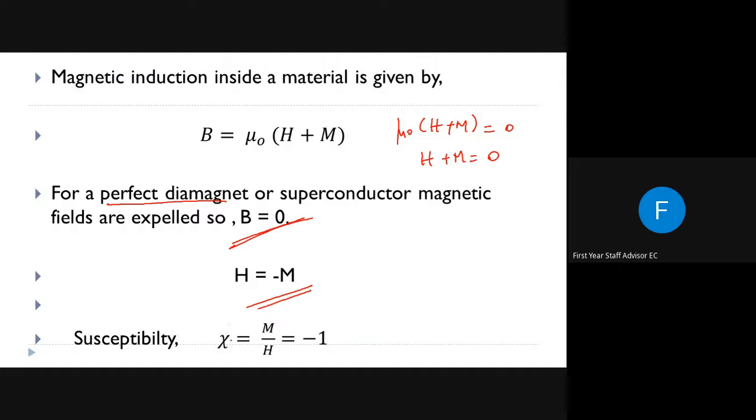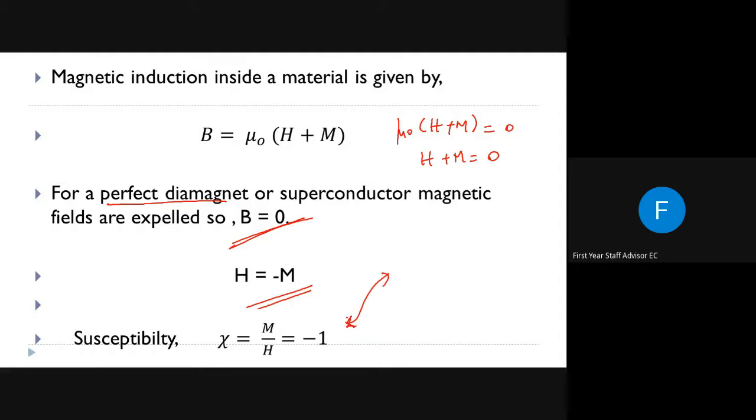Now, what is susceptibility? We know susceptibility is the ratio between magnetization and intensity of external field. So, susceptibility chi equal to M by H. It is given by minus 1. So, we can say that for a perfect diamagnet or a perfect superconductor, the susceptibility is minus 1. The maximum susceptibility which can be attained by a superconductor is minus 1.